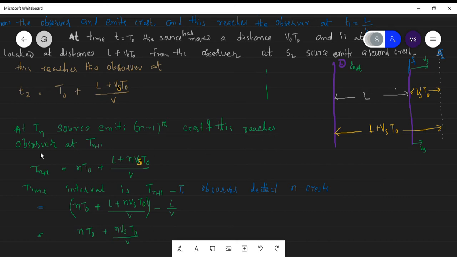The time for the observer to receive the released crest is Tn equal to n into T naught plus L plus, now the extra distance travelled by the source, which is n into Vs into T naught, all divided by V. So therefore this is the time interval, the total time for the n plus 1th crest to reach the observer. Here the time interval is Tn plus 1 minus Tn.